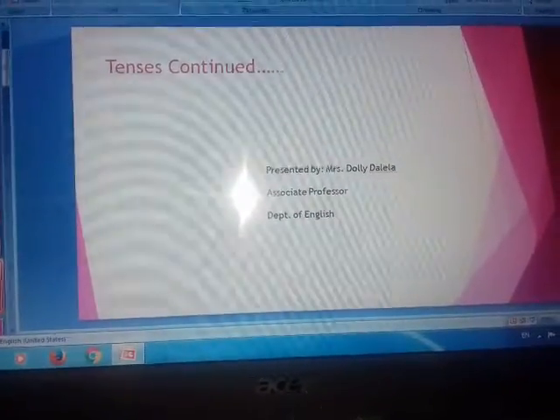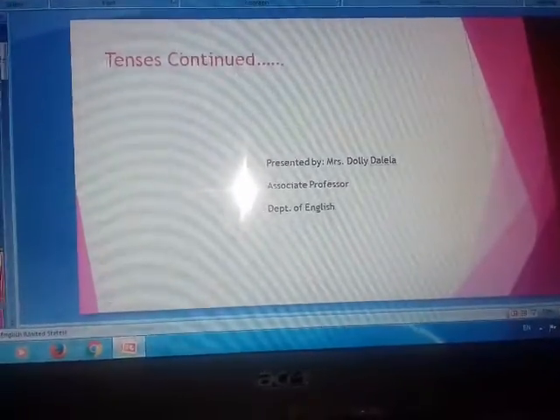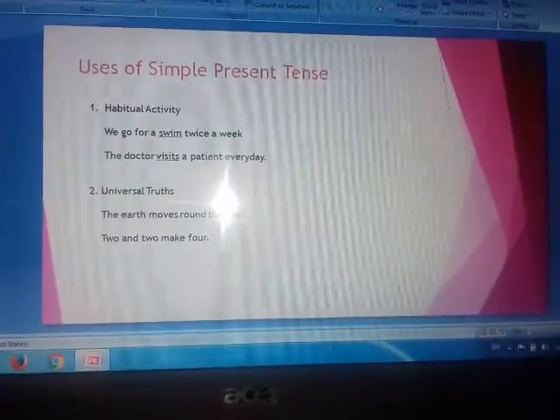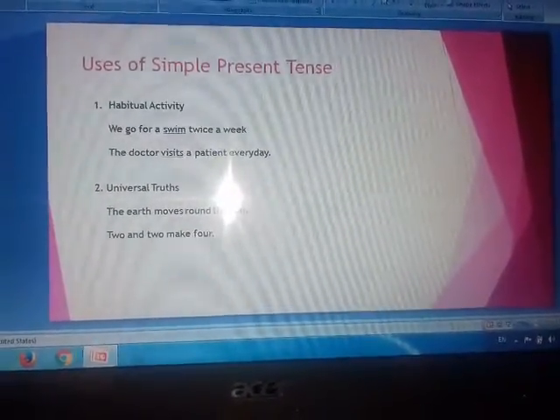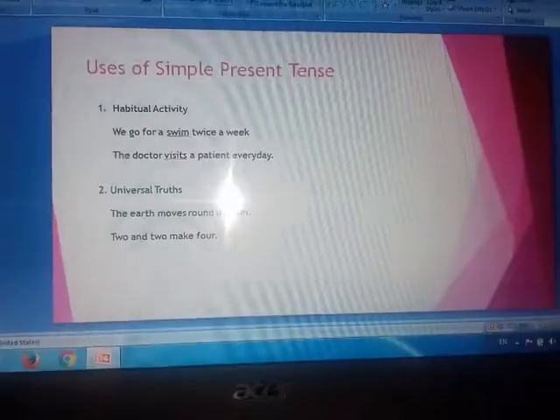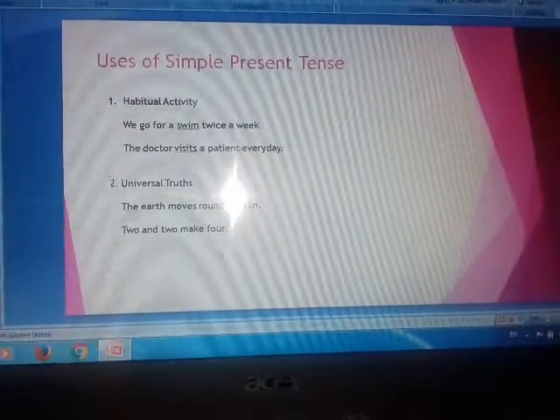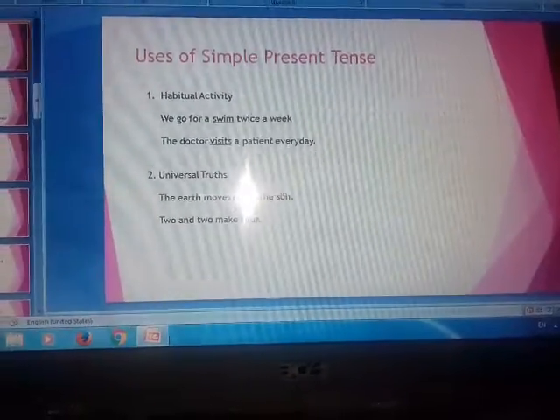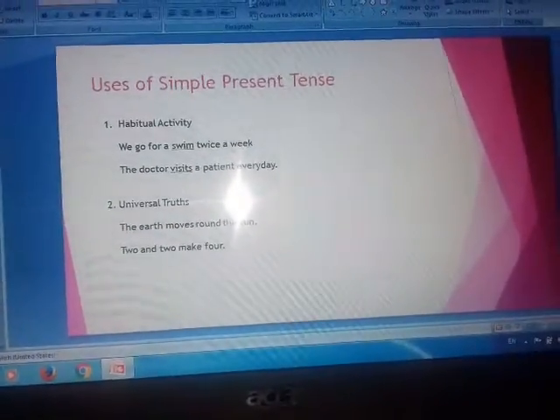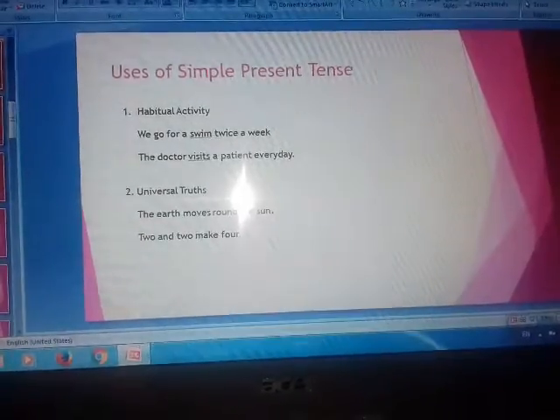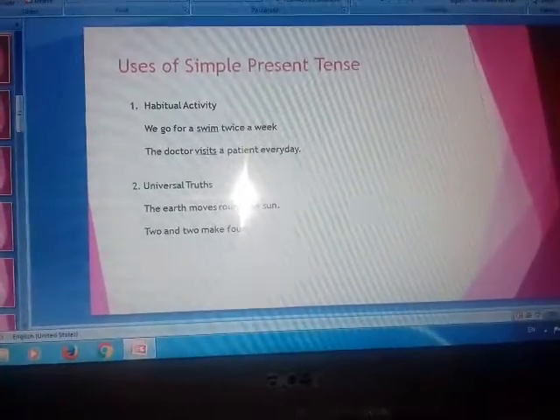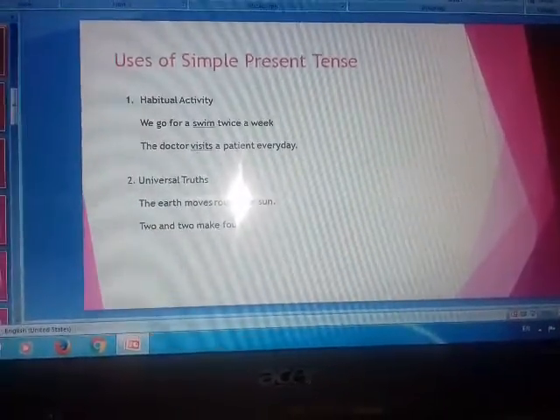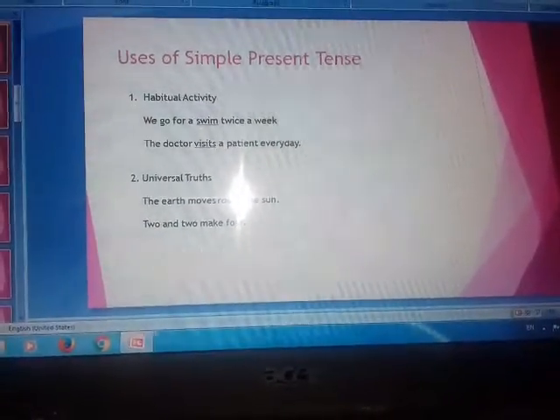Now see how the simple present tense is used, where it is used, the uses of the simple present tense. Habitual activity. Suppose there is some action of which you are habitual. It is your daily activity, the activity which has become your habit.